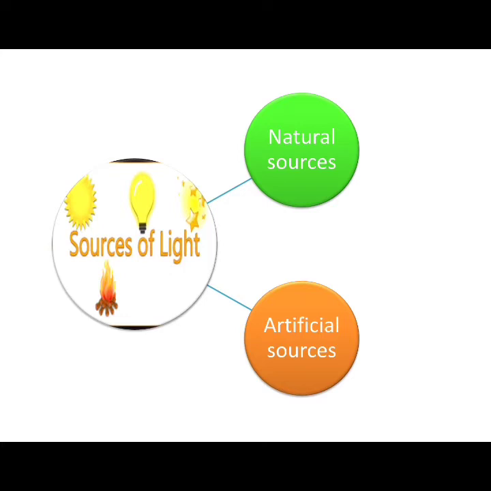Sources of light. Objects which are able to emit light are known as light sources. Light rays can come from different sources. So we can classify them as natural sources of light and artificial sources of light.